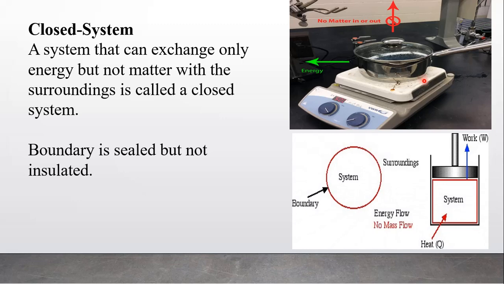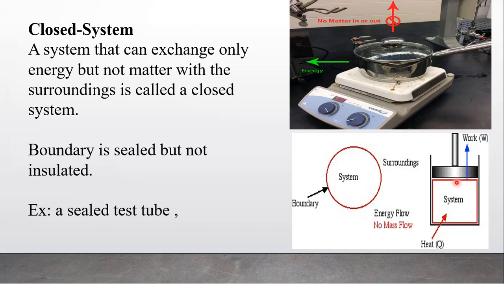For example, see here, a gas is enclosed in a cylinder, and if you supply heat to this gas, then what happens? The gas will expand and the piston will move in an upward direction. The system will do work, but the matter of this gas does not go into the surrounding. So it is an example of a closed system.